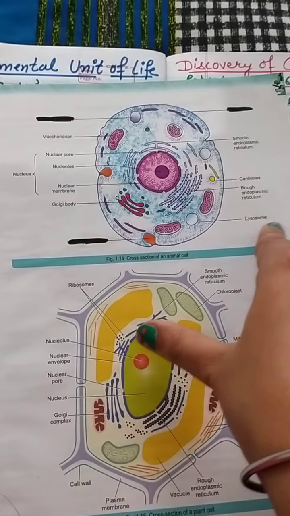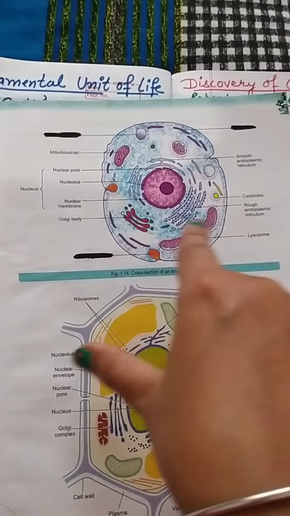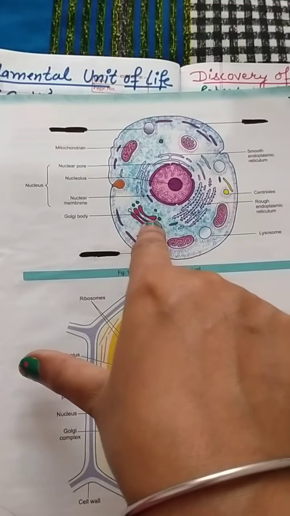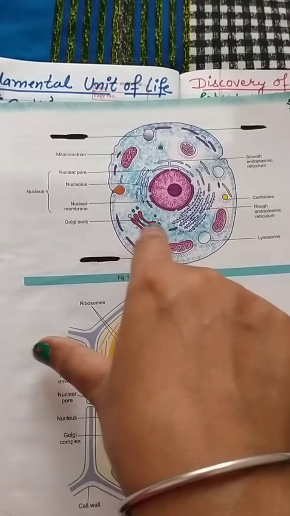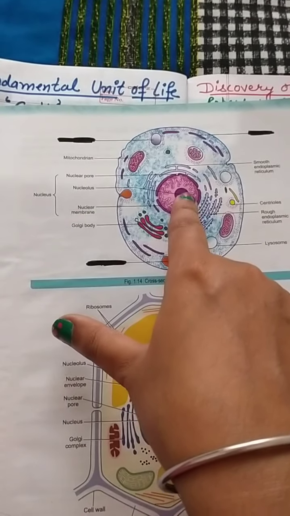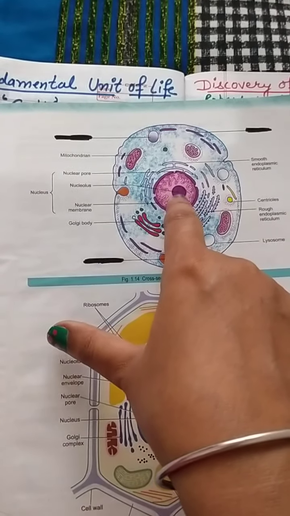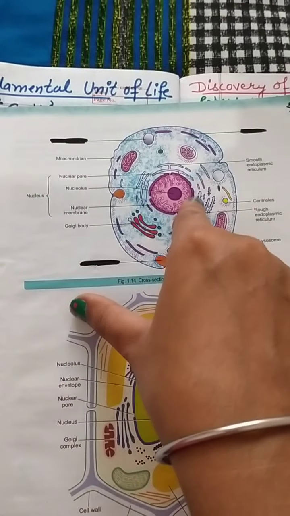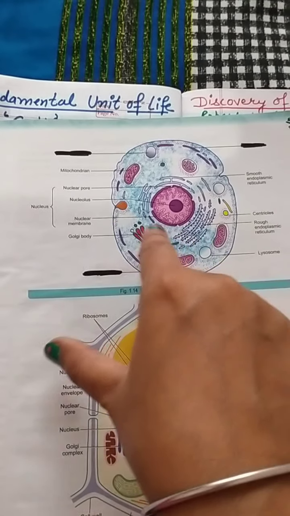And it also has the lysosome. And then the Golgi body, which is a stack-like structure, and the nucleus, in which the round mass is called the nucleolus, and the outer covering of the nucleus is called the nuclear membrane.